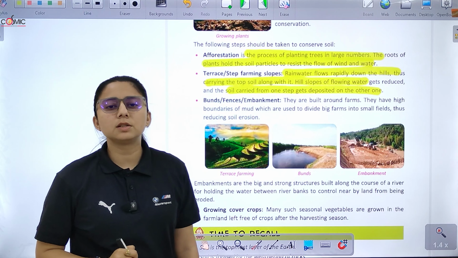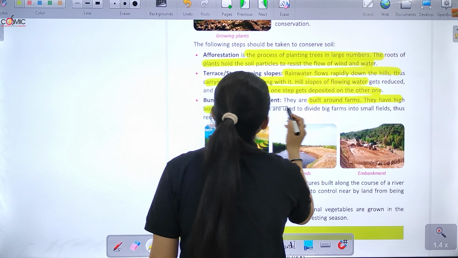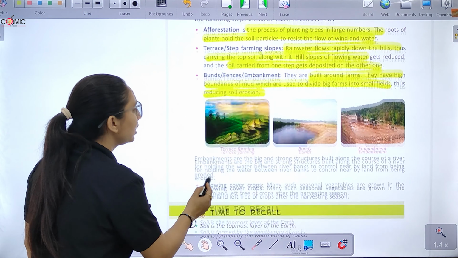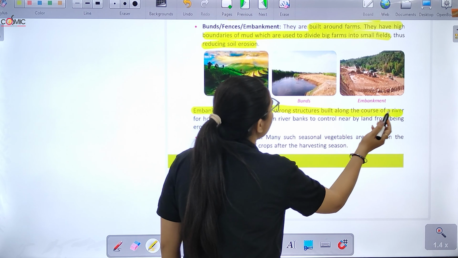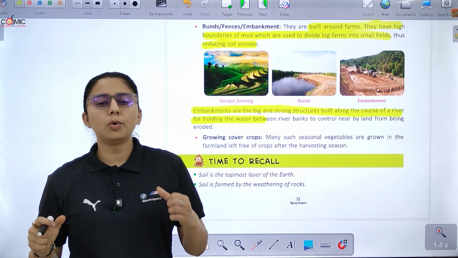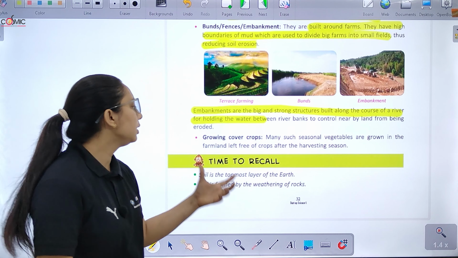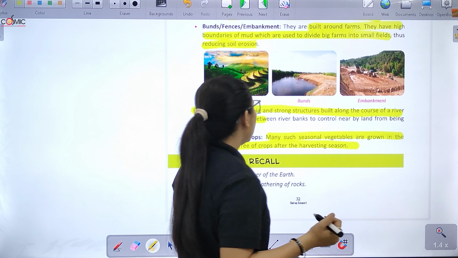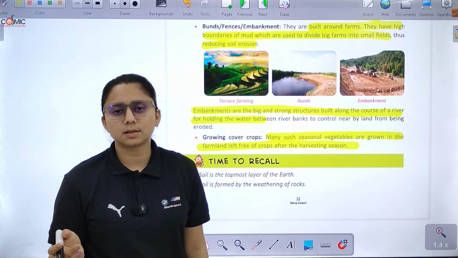So we have bunds, fences and embankments. They are built around the farms. They have high boundaries of mud which are used to divide big farms into small fields. इससे क्या करते हैं हम? Soil erosion को reduce करते हैं. Then embankments are big and strong structures built along the course of a river. जो river bank में water को hold रखता है और वो control करता है nearby land from being eroded. Then growing cover crops. Many seasonal vegetables are grown in farmlands. They are left free for crops after harvesting. हम उनको ऐसे छोड़ देते हैं after harvesting.